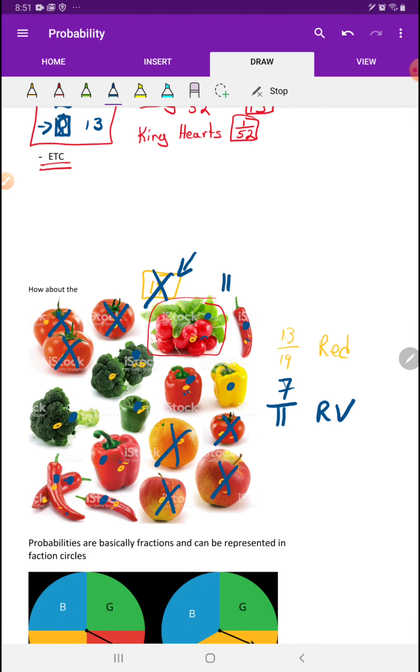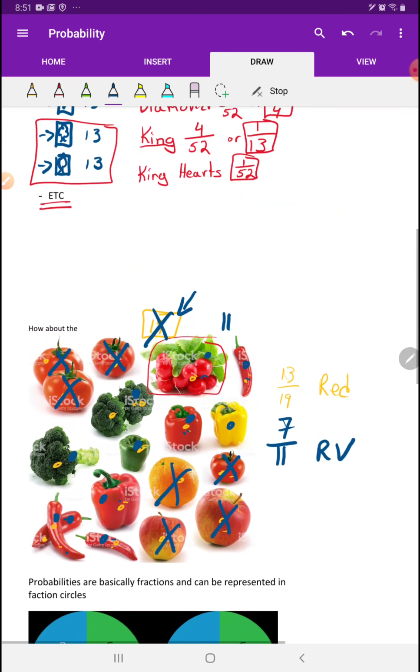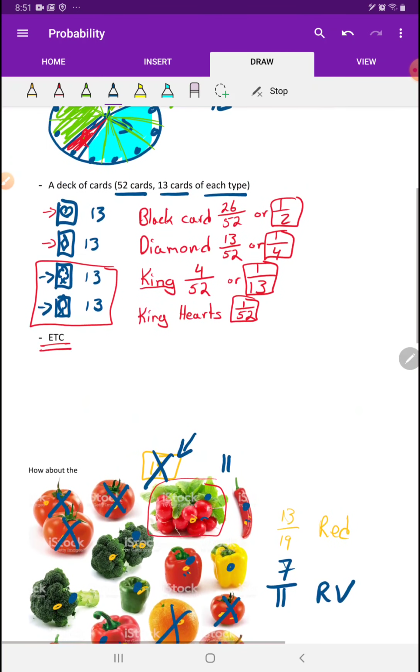Okay? So what you're asking is very, very important for probabilities. And probabilities, as you can see, they're written as fractions. But you can also write probabilities like this. You can write probabilities like this. Or you can write probabilities like this. These are all correct ways of writing probabilities.